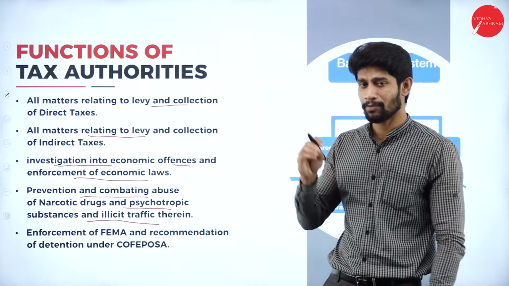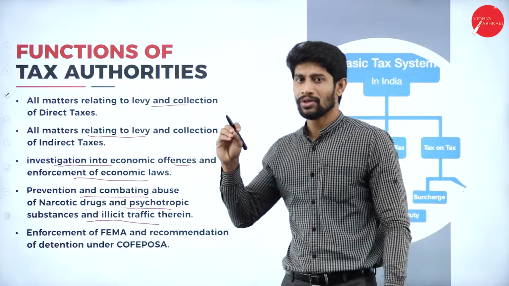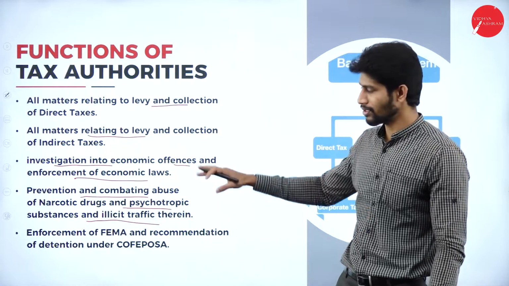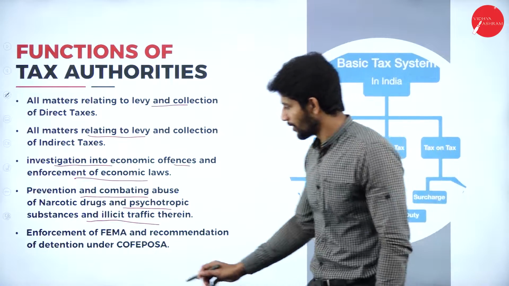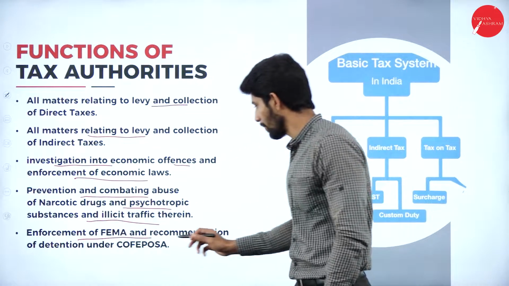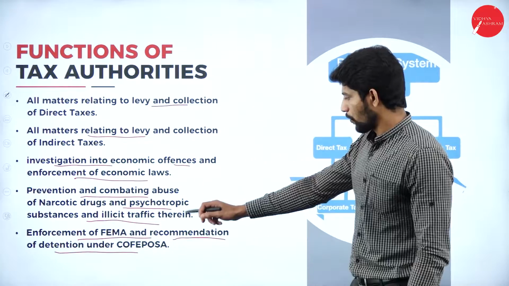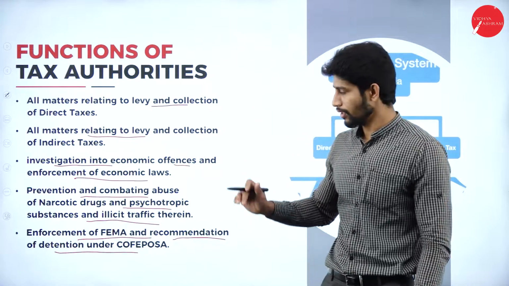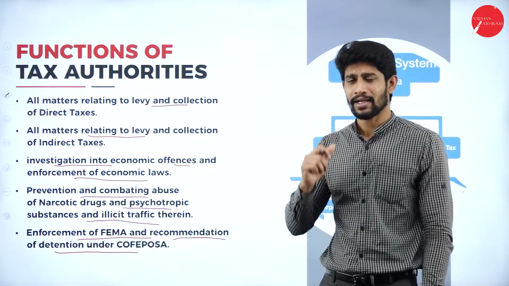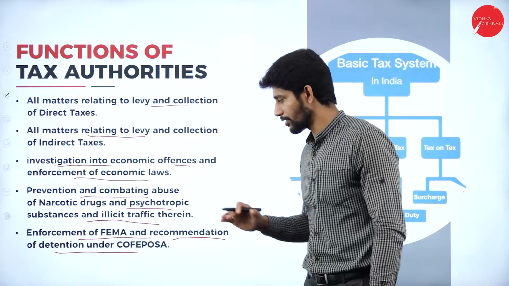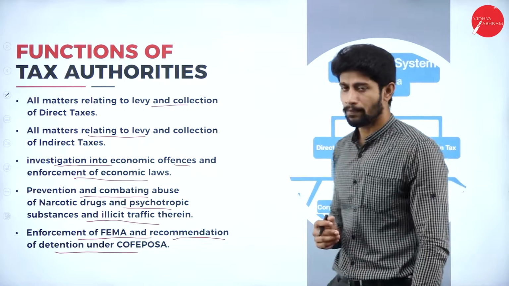So the tax authority will have all the rights to take charge or to take a decision with respect to these illegal activities. Next, enforcement of FEMA and recommendation of detention under COFEPOSA. Yes, so here the authority will have all the rights in enforcement of FEMA and recommendation of detention under COFEPOSA.